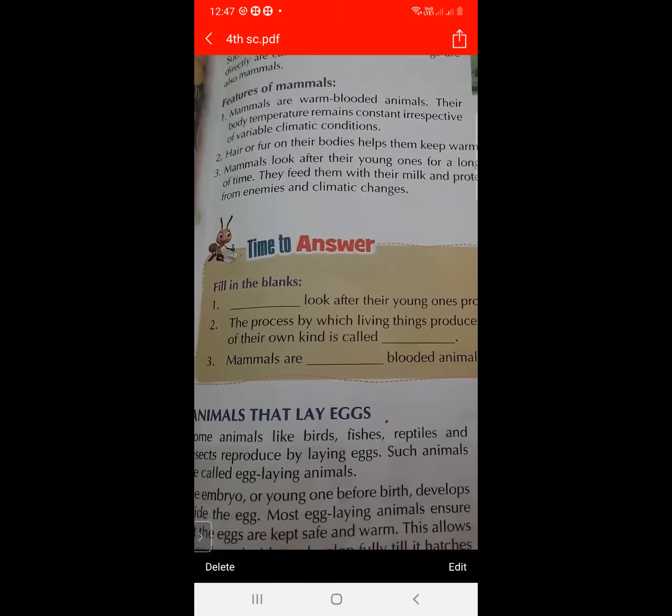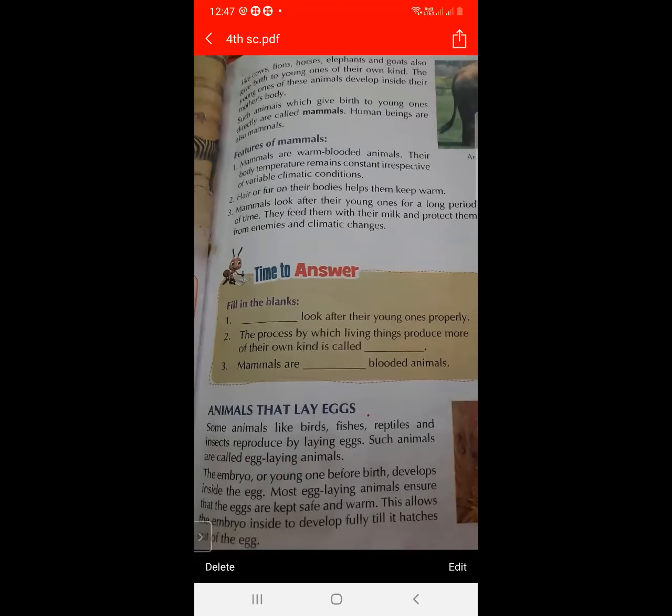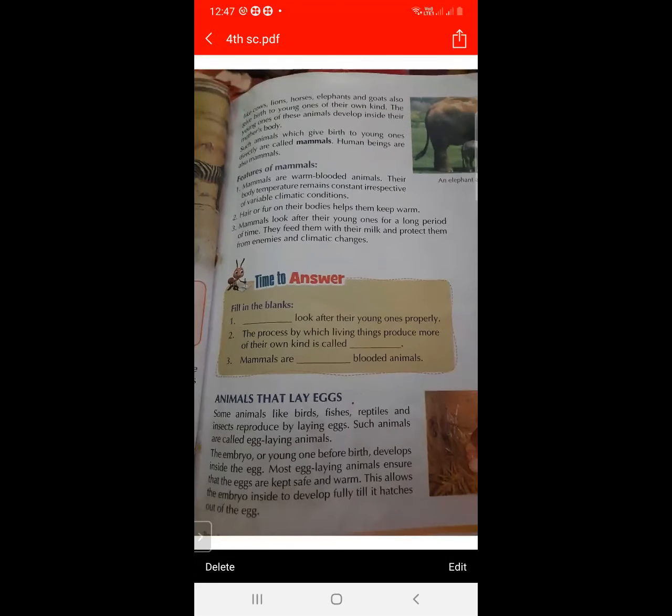Next is time to answer. Dash look after their young ones properly. Mammals look after their young ones properly.